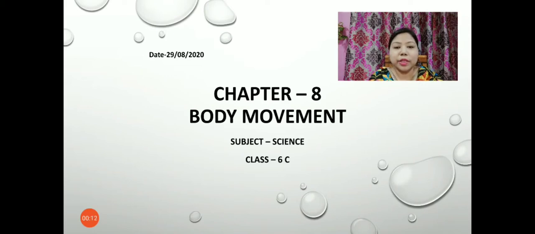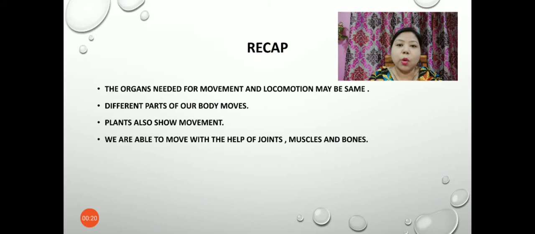We are continuing the chapter Body Movement and we have completed half the chapter. So let us first find out what we have done in the previous class. In the previous class, we discussed whether the organs needed for movement and locomotion are the same or not. In some cases, we found that the organs used for movement and locomotion are the same.